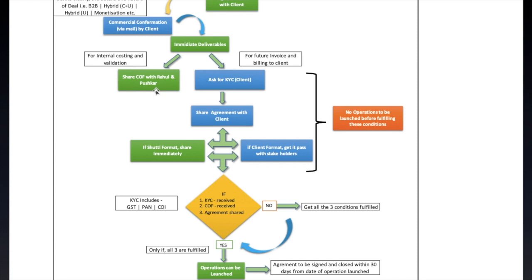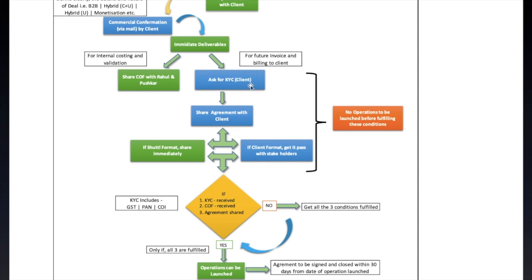The purpose of this COF is an internal process. We need to understand what all costing we have proposed to the client, and that's for validation purposes also, and to understand our margins. The other one is you have to ask for the KYC documents. You get the KYC documents from your client, and this is for future billing and invoicing. Until and unless we have the KYC documents, we cannot bill our client. So this is the most important part of the whole lead and deal process. You ask for KYC documents.